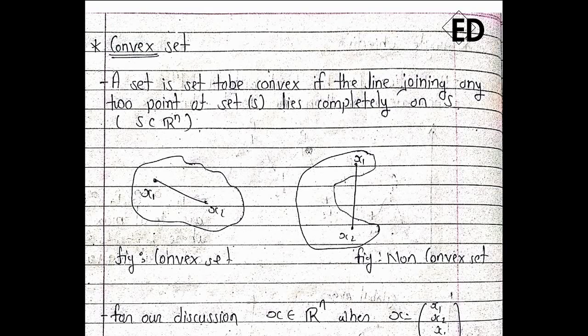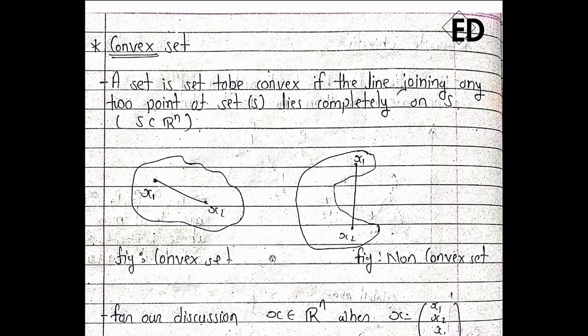It must lie completely in the set. But in this example, as it is not a convex set, when we consider any 2 points and draw the line, this line passes outside. Our function is like this, and this line passes outside. That's why such a type of set is not called convex.